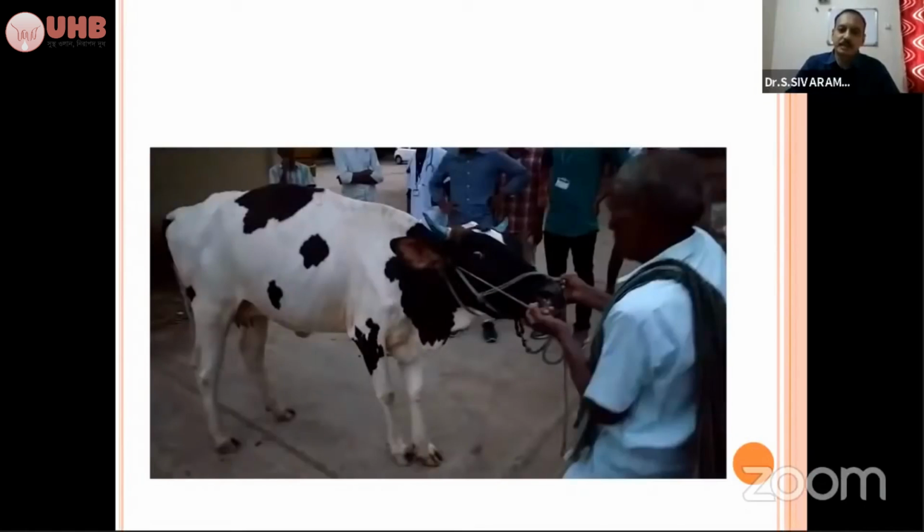So this is a case of reluctance to walk. And sometimes the animal may be having vision impairment. In such conditions, you can go for the vision impairment test, which is called the obstacle test. Video is not playing. When you put a pole in front of the animal, while walking it will hit the pole because of vision impairment, and other animals will avoid the pole. The video is not playing.